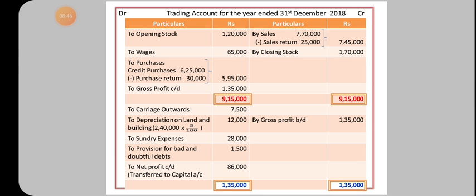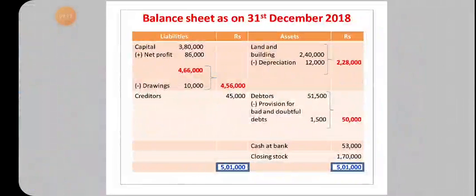And then on the debit side of profit and loss account, we'll enter all the expenses and losses: carriage outward, depreciation, sundry expenses, provision for bad and doubtful debts. Then add the totals and find the difference. Here the credit side is more, so we have a net profit of 86,000. This 86,000 is transferred to capital. The next step, preparation of balance sheet. We'll enter all the assets and all the liabilities. Finally, our balance sheet will be tallied.